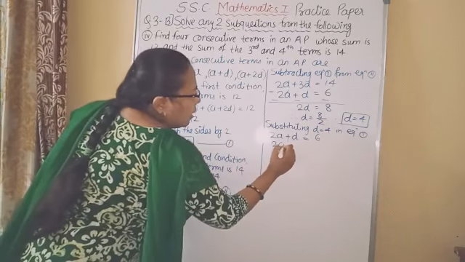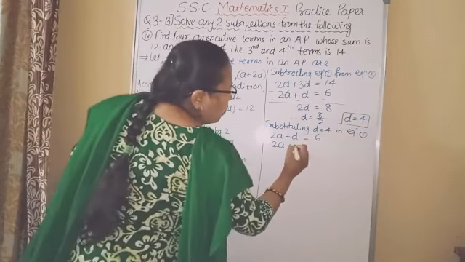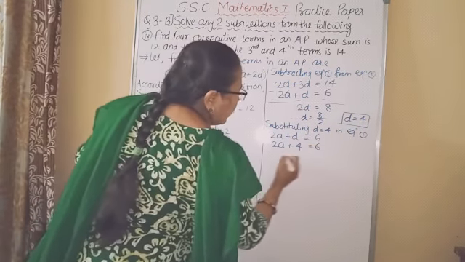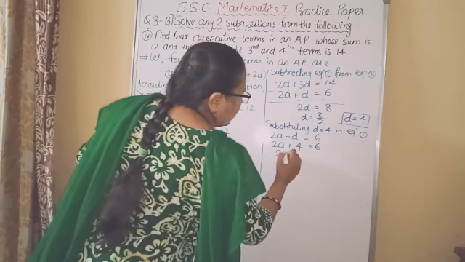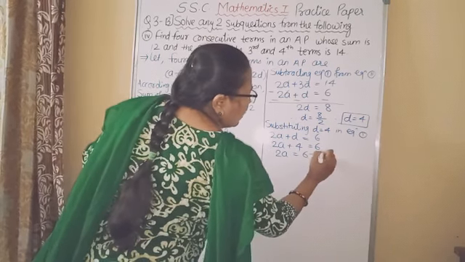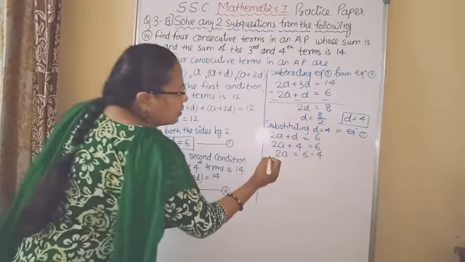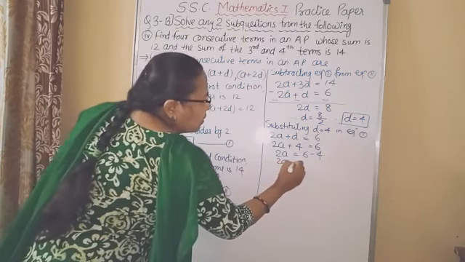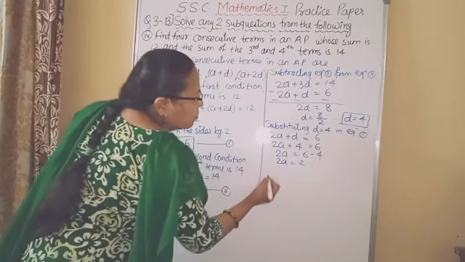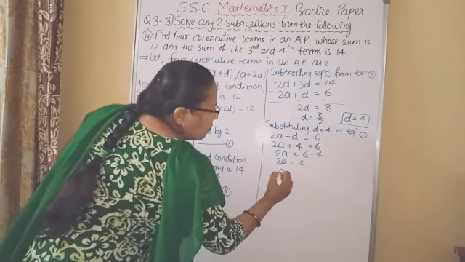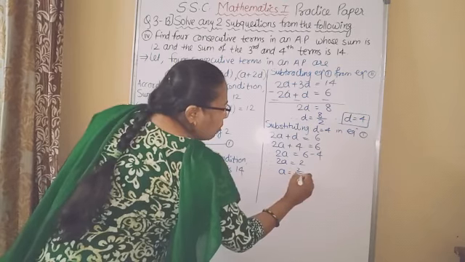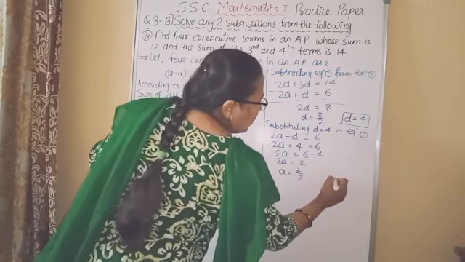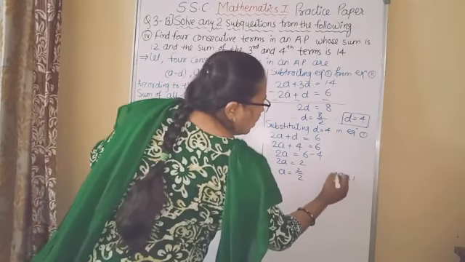Therefore 2A plus 4 equal to 6. Therefore 2A equal to 6 minus 4. Now a simple equation: 2A equal to 2. Therefore A is equal to 2 upon 2, and therefore A is equal to 1.